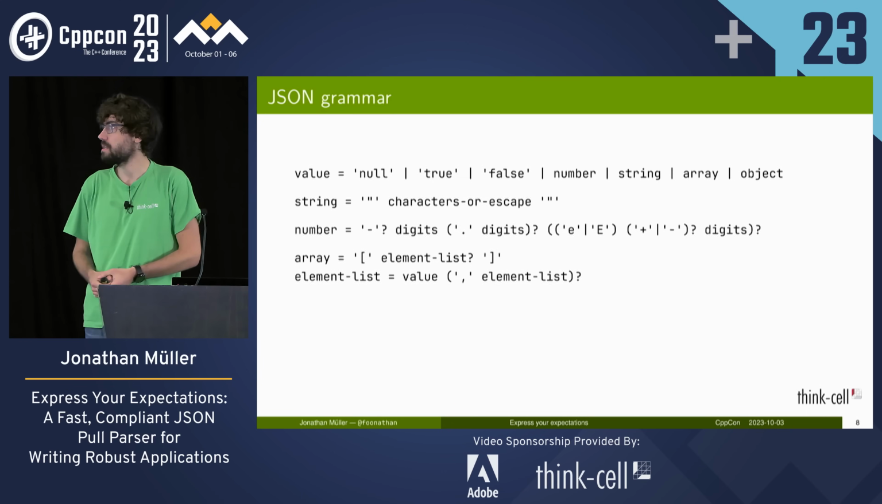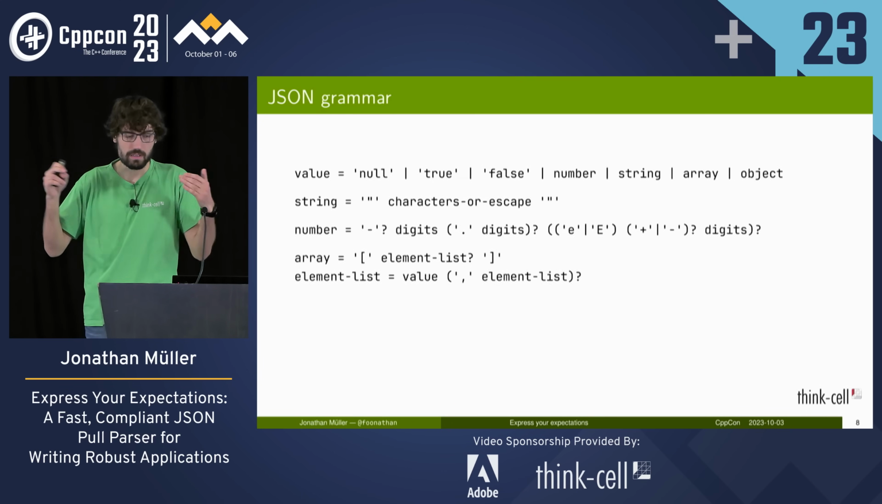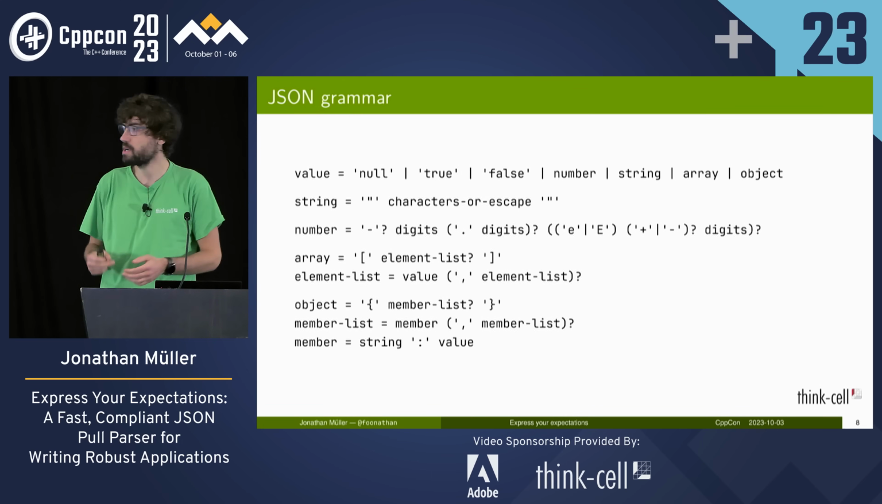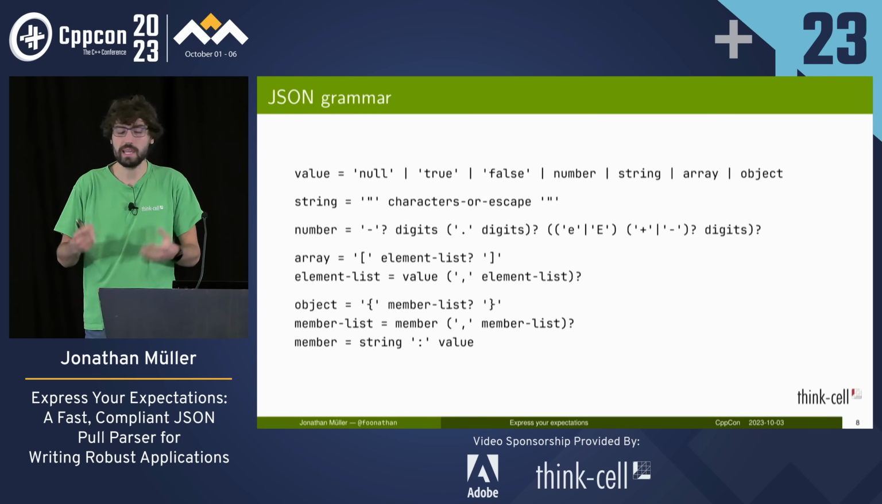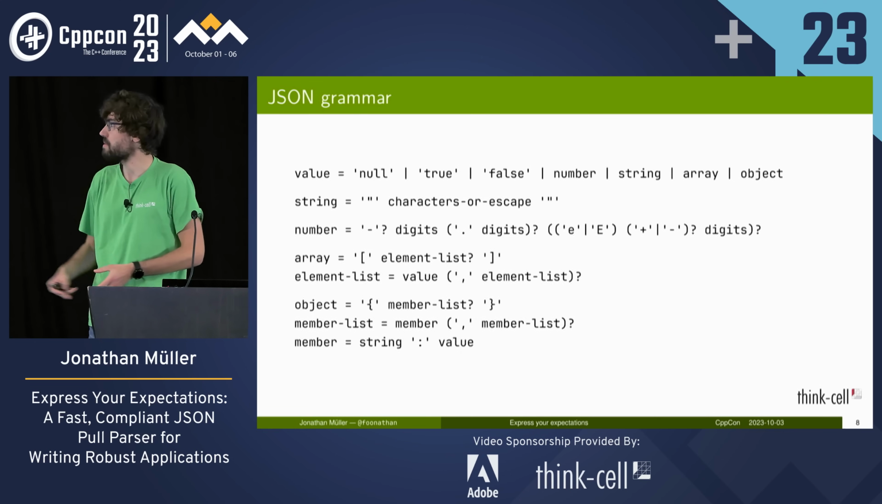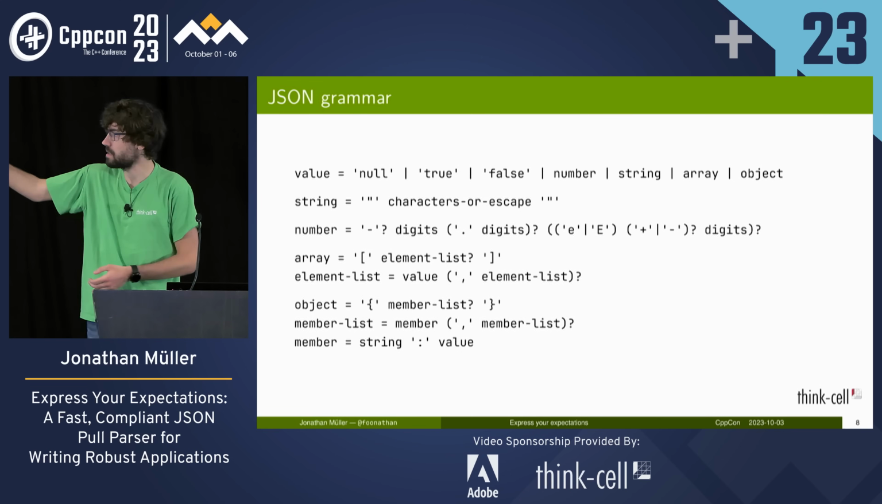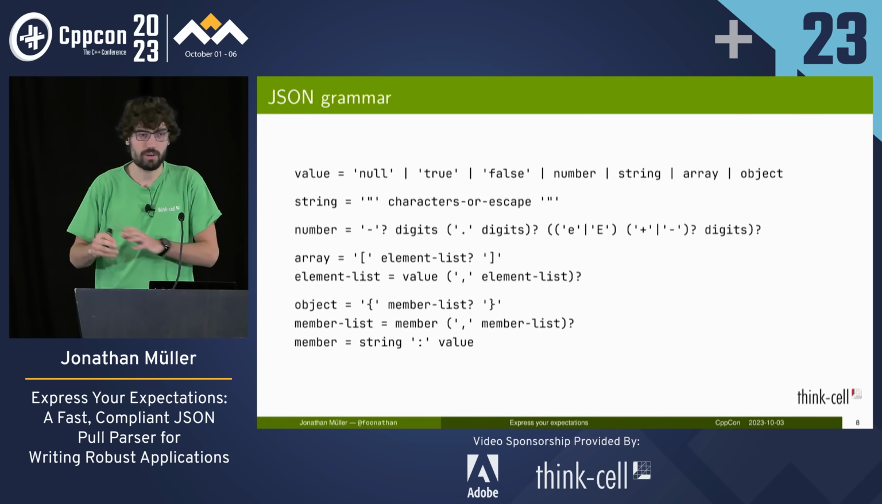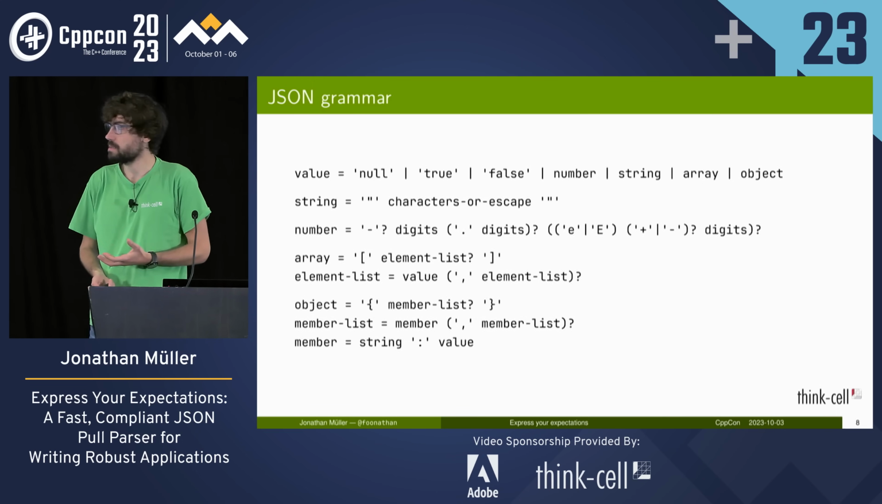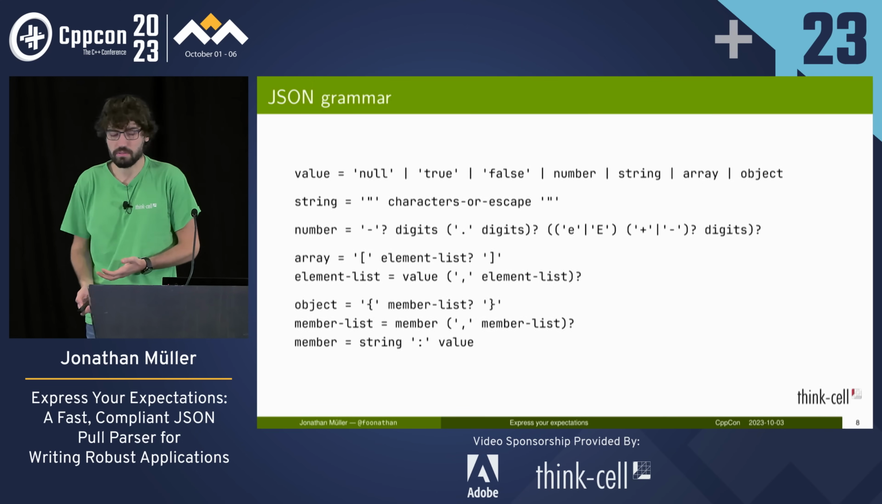An array is simply a comma-separated list of values in square brackets, and an object is similar, with just curly braces, and we additionally also have the name of the value. And that's essentially the entire grammar. I've omitted white space in there, and the definition of digits and characters or escape and so on, but that is JSON, right? And it's such a simple format, we can write a parser in a very straightforward way.